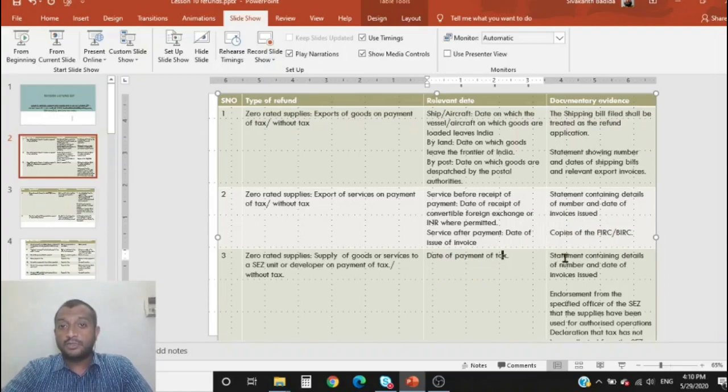So what is the documentary evidence that needs to be attached? This is, as I told you, common for everything. Statement containing date of invoice, invoice number and value, name and date of invoice. So one more important condition is, these SEZ units are set up for a specified purpose. An IT SEZ is set up for carrying on IT activities.